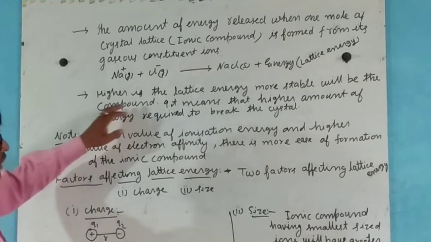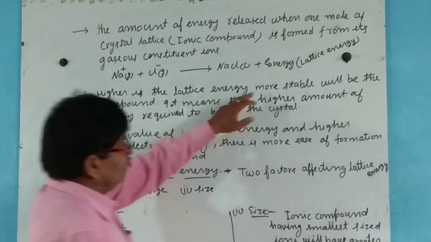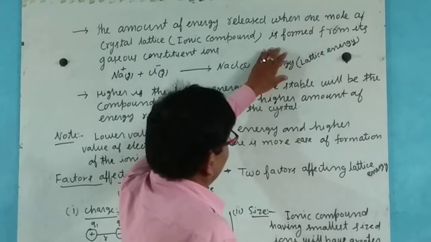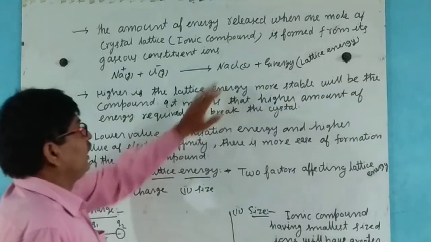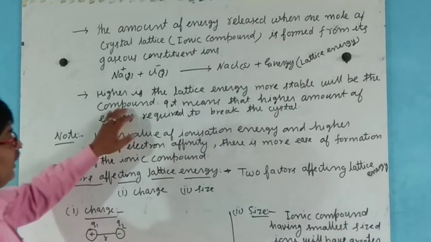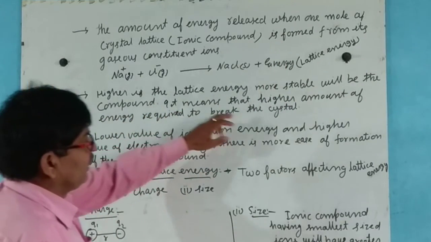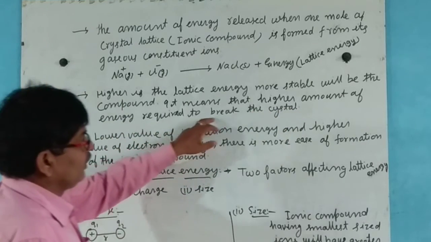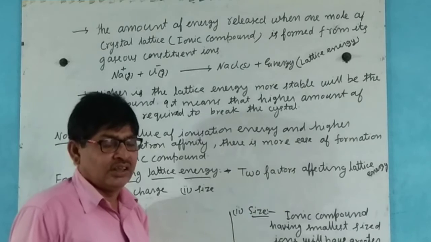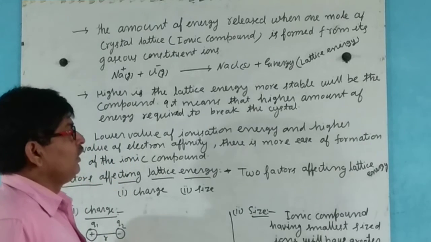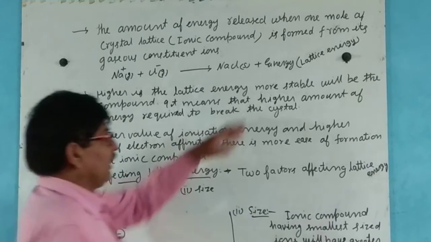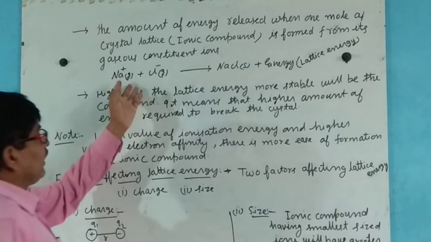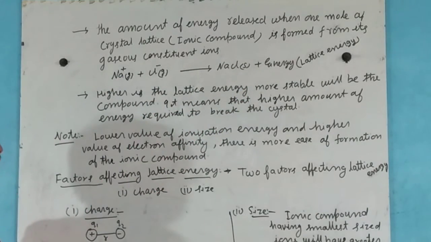Now, the higher the lattice energy, the more stable the compound will be. जितना ही अधिक lattice energy निकलेगा, उतना ही ज़्यादा stable compound बनेगा. It means that a higher amount of energy is required to break the crystal. जब हम opposite में सोचे कि जितना ही अधिक ऊर्जा देंगे यह क्रिस्टल टूट करके अपने गैसियस फॉर्म में आएगा.